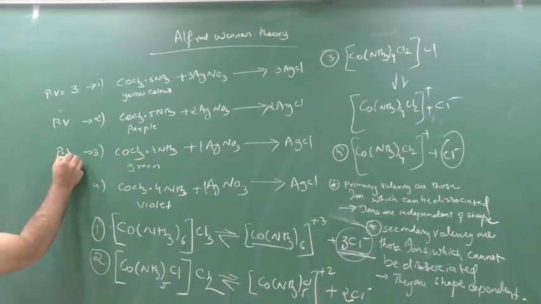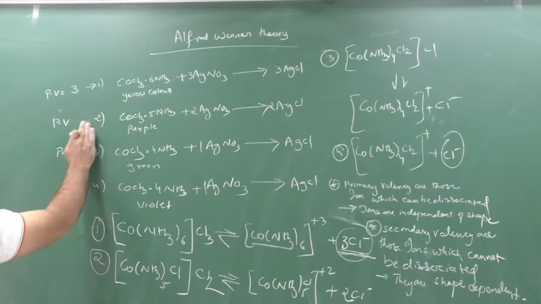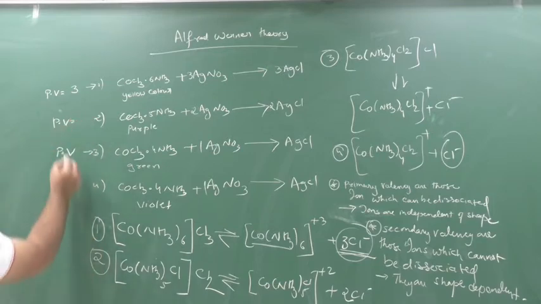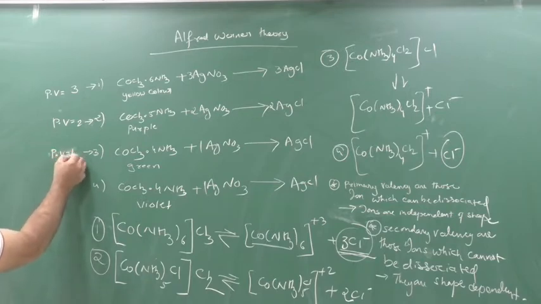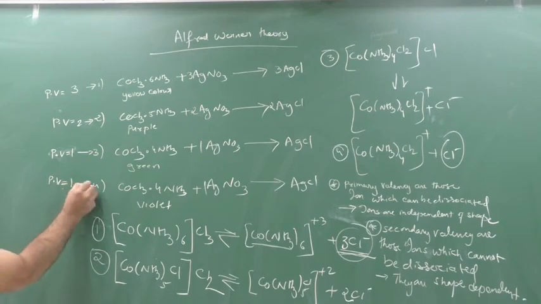So here primary valency is 3. Here primary valency is how much here? Here primary valency is 2 for this. Here primary valency is how much, beta? Here primary valency is 1. And for that also primary valency how much? 1 only, because how many number of ions are dissociated? Only 1. What can be the secondary valency?